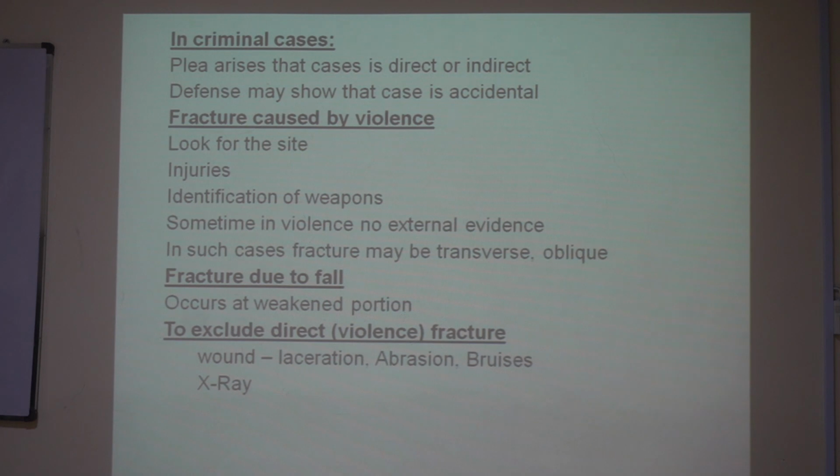open wound हो, so इसलिए you have to examine the injuries and then identification of the weapon, externally किस चीज़ से मारा है, आया लाठी से मारा है या कोई ईंट से मारा है, तो ईंट का imprint होगा या लाठी का imprint होगा, या कोई और एक्सटर्नल एविडेंस मिल रहा है उस वेपन का ऑन द स्किन, ऑन द बॉडी, ऑन द क्लोथिंग, you have to examine that and mention these notes in your report.